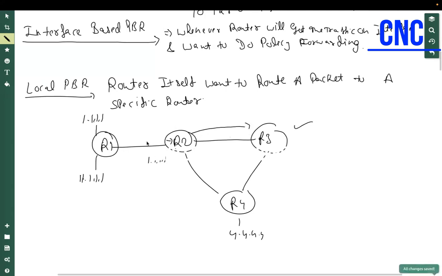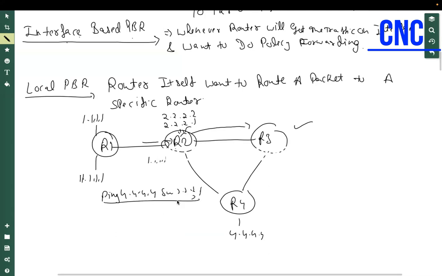So I'm getting traffic over this interface and then I'm taking a decision. That is called interface based PBR. But whenever R2 itself, let's say it has two loopback addresses, 2.2.2.2 and 2.2.2.1, I'm doing a ping on R2 itself to address 4.4.4.4, using source address 2.2.2.1.